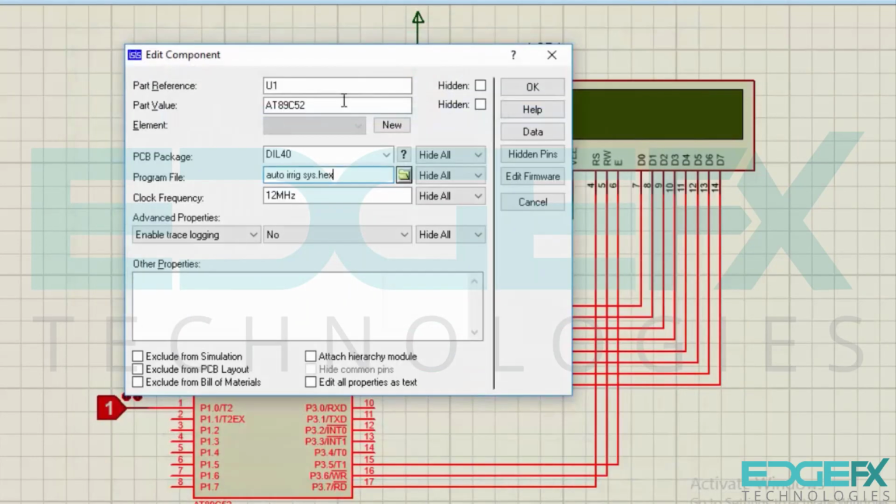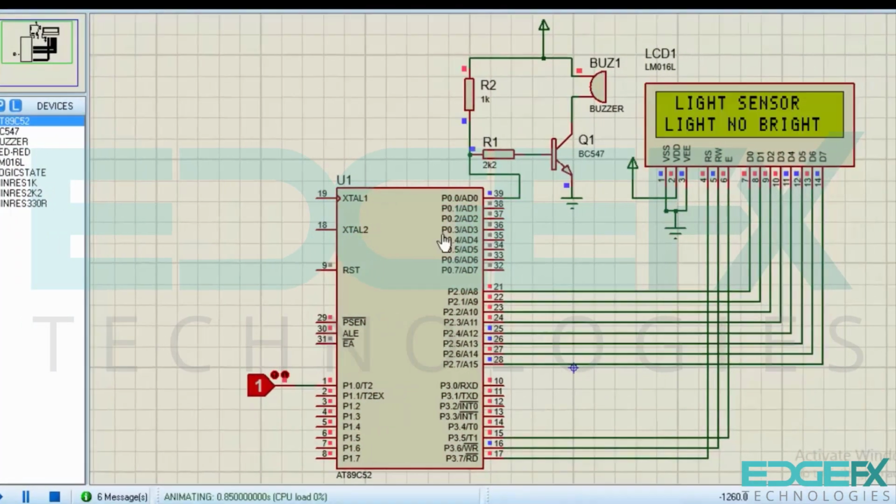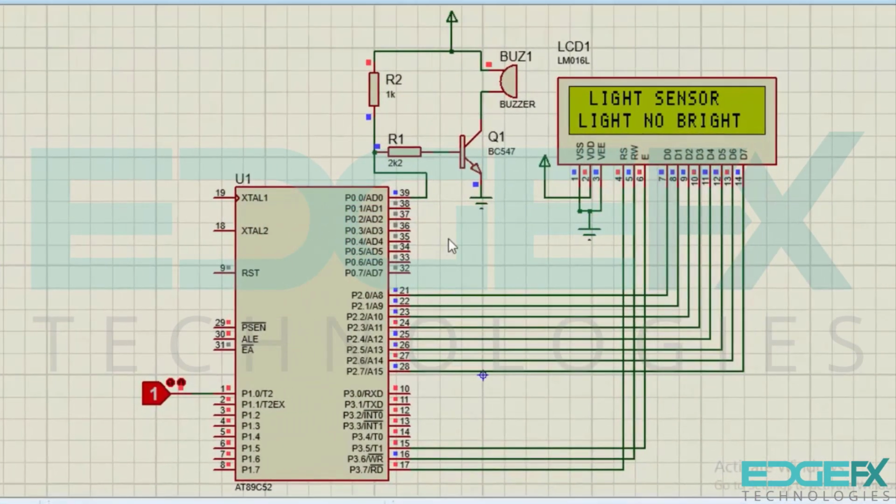This is our hex file. It's okay now. Now let's simulate this. Now see, the LCD is showing light no bright, and the buzzer is in off condition due to the input being high. When input changes from high to low, the buzzer will sound and the display will change. Now the buzzer is sounding and light is bright is displaying.